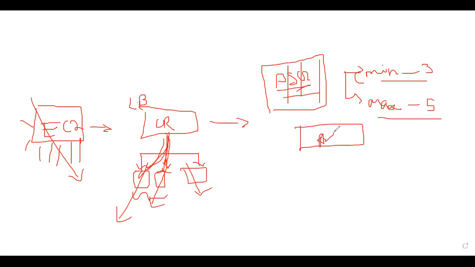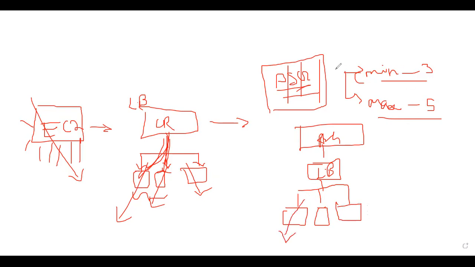Now what happens? This auto scaling group will create one load balancer. Below the load balancer, the minimum is 3, so you will have 3 EC2 instances. Now if for any reason any one of the servers goes down, the auto scaling group is going to check the healthy count. There will be only 2 EC2 instances running, but our requirement is 3. So it will automatically create one new EC2 instance.